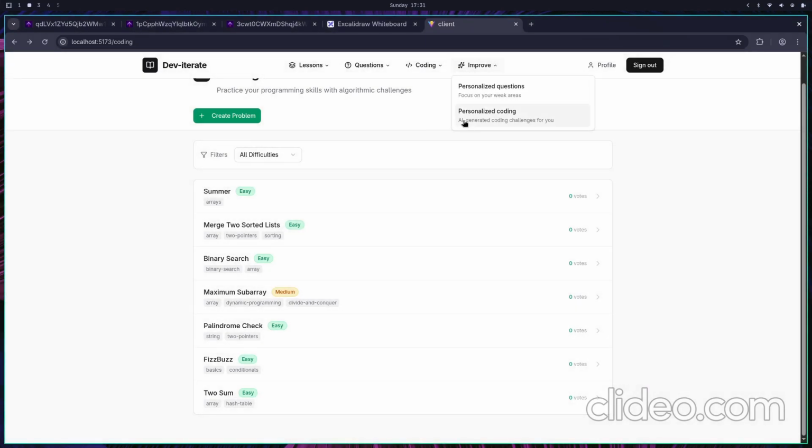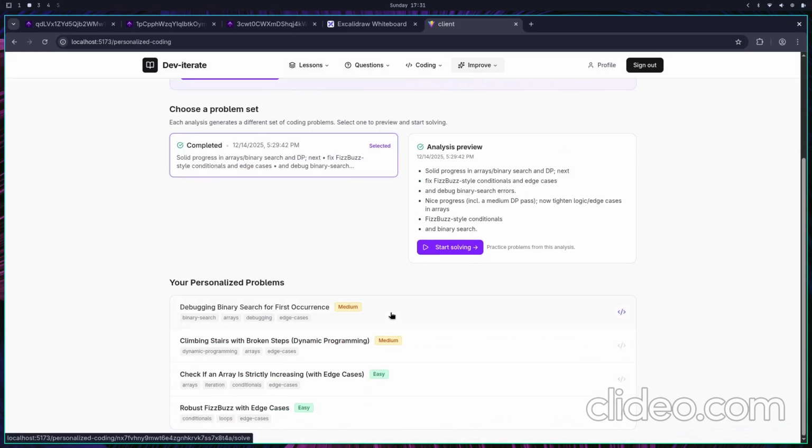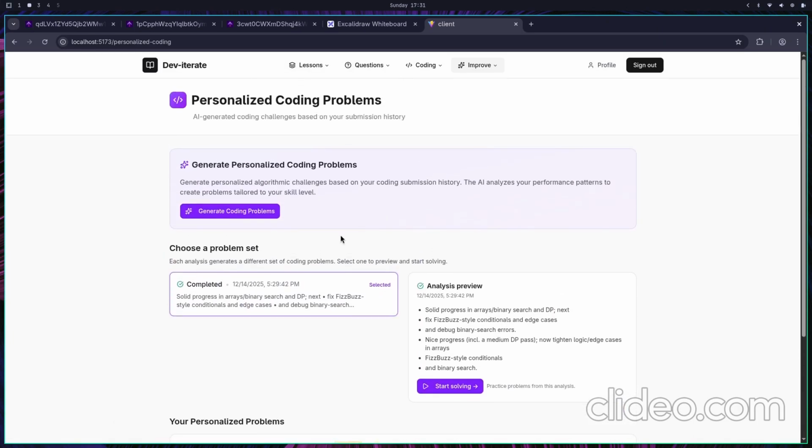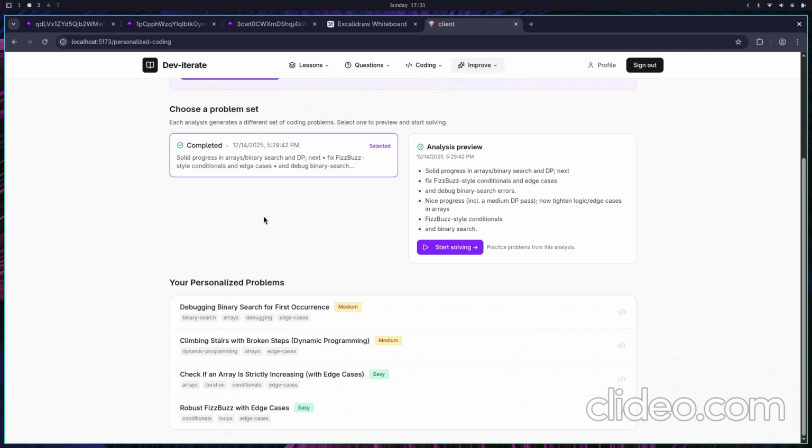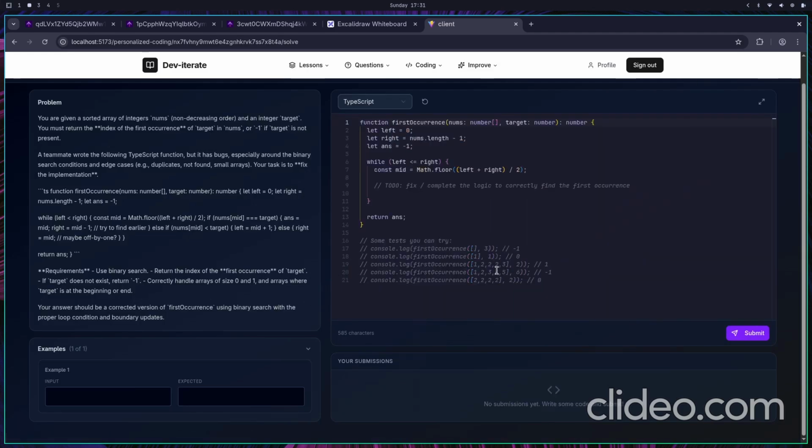Let us go and check. Now the whole analysis of our coding problem submissions has been done, and we can again come in and practice specific questions generated for us according to our analysis. I'd also like to mention that the code editor here has been created with Monaco and our favorite Catppuccin theme.